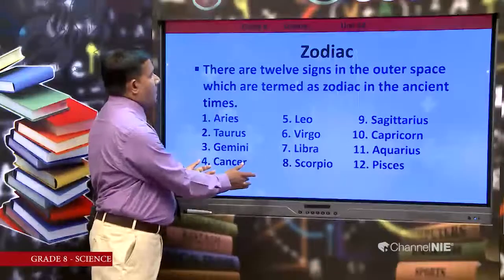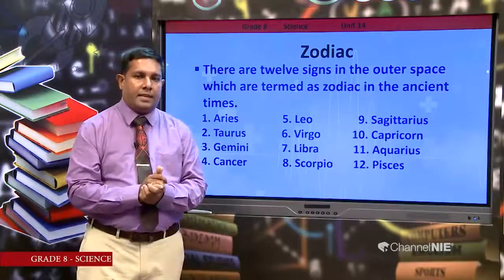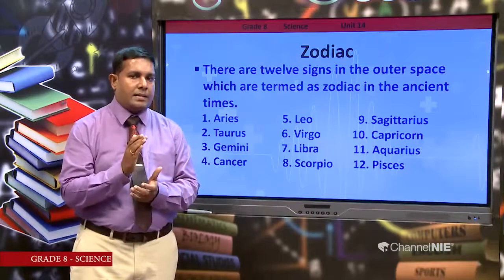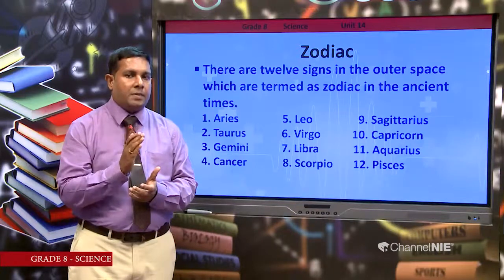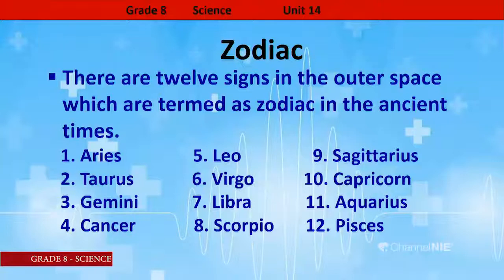Then let's say zodiac. Then there are 12 zodiacs. Then let's see what are the zodiacs and what are the names of those 12 zodiac. Here there are 12 signs in the outer space which are termed as zodiac in the ancient time. Then what are the 12 zodiacs?